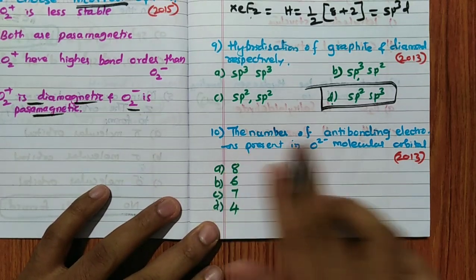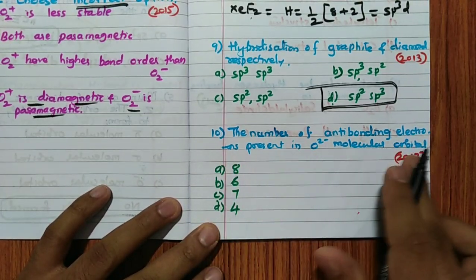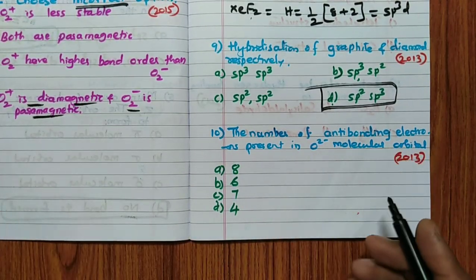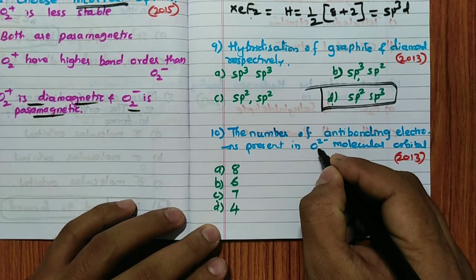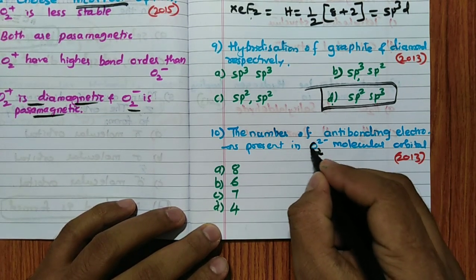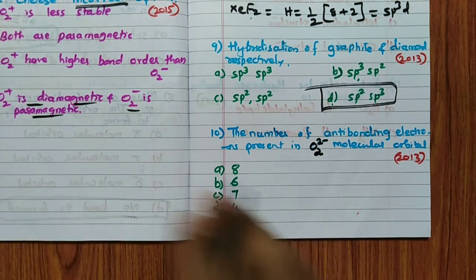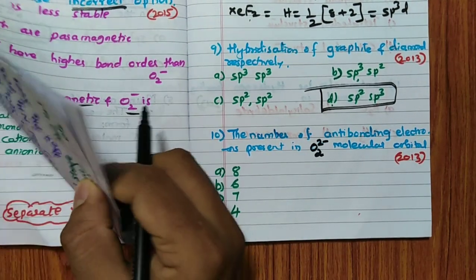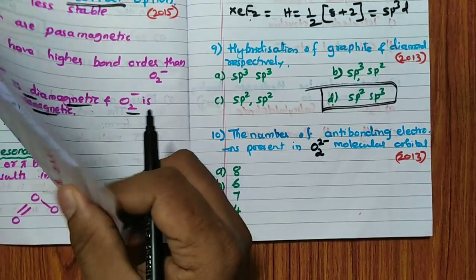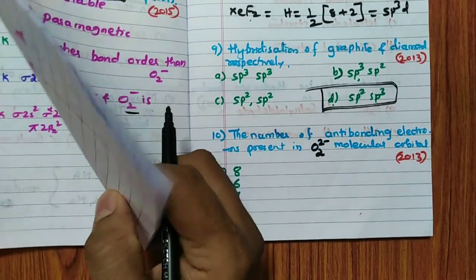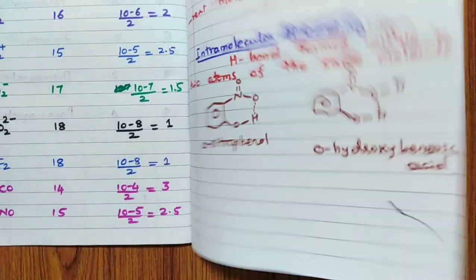Fine. Number of antibonding electrons present in O2 minus molecular orbital. See here it is O2 2 minus actually. The question is O2 2 minus molecular orbital. Whether I have done that, I will see first. Correct? So O2 2 minus, see, already I have done.